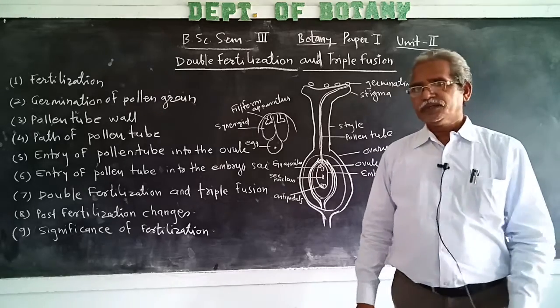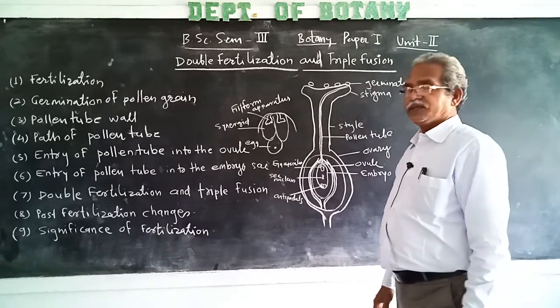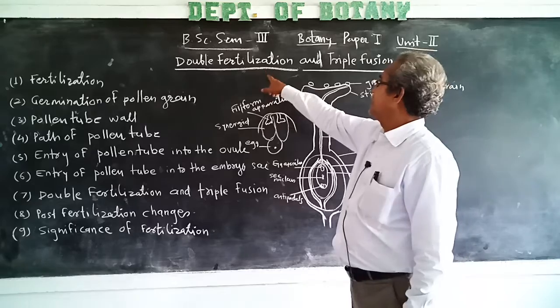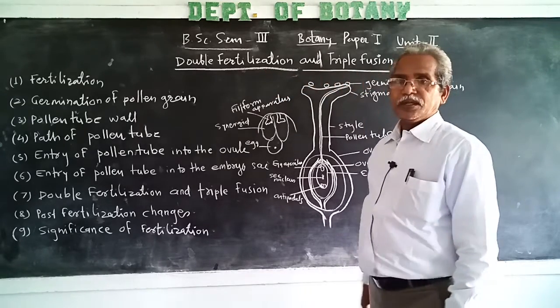Today we start with the second unit of paper 1. In this, the first topic is double fertilization and triple fusion.